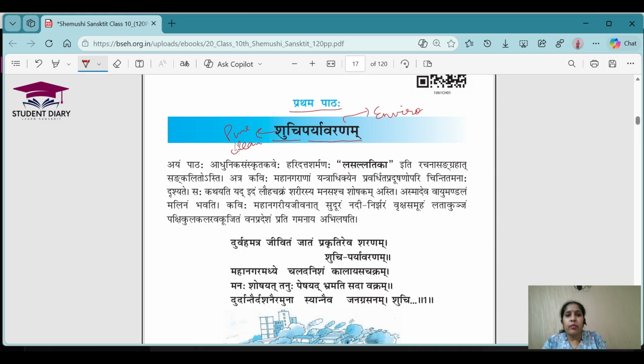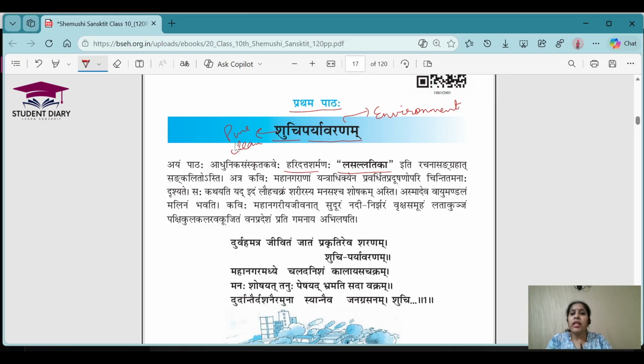Okay, so this is a poem and it is written by Haridat Sharma. The root word is Haridat Sharma. This is in Shashti Vibhakti. Sharmanaha means by, means of. And the book is Lasil Latika. So this poem, which is named Shuchi Paryavaranam, has been written by Haridat Sharma and it is taken from the book Lasil Latika.